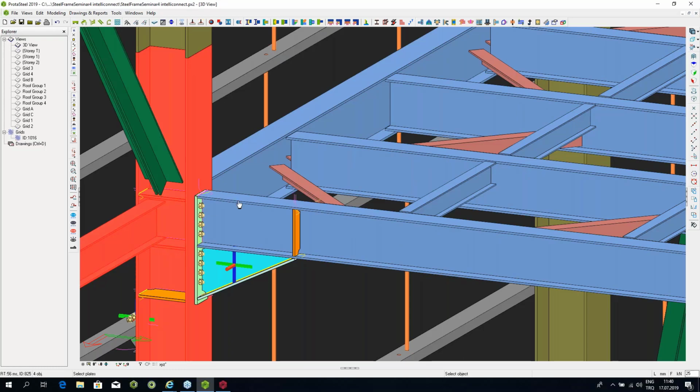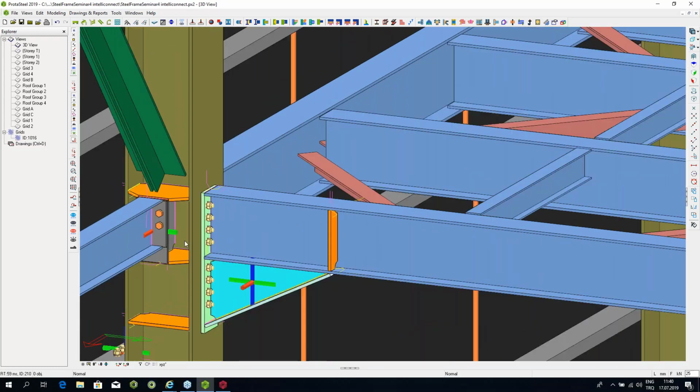And I'm going to select those 2 stiffeners, and I'm going to ask the program to make a connection. And as you can see, it has modified those stiffeners to suit the connection from this side. And as you can see, the connection was made quite easily. Now we have a brace coming in over here.